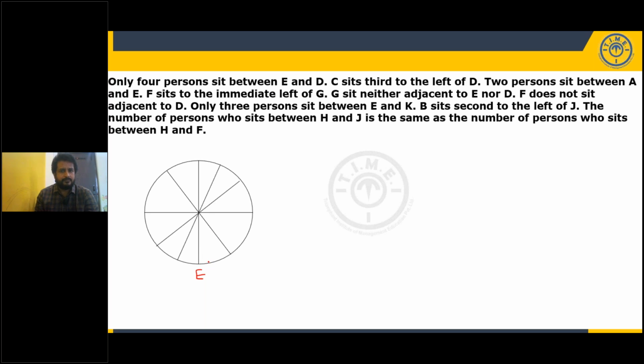So E here, D here. C sits third left of D. All are facing center, right? All of them are facing the center. Okay, third left. So first left, second left, third left. So here will be C.